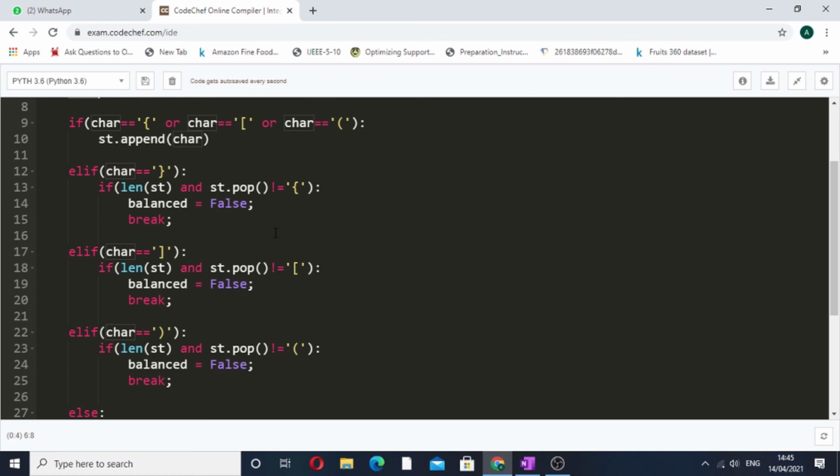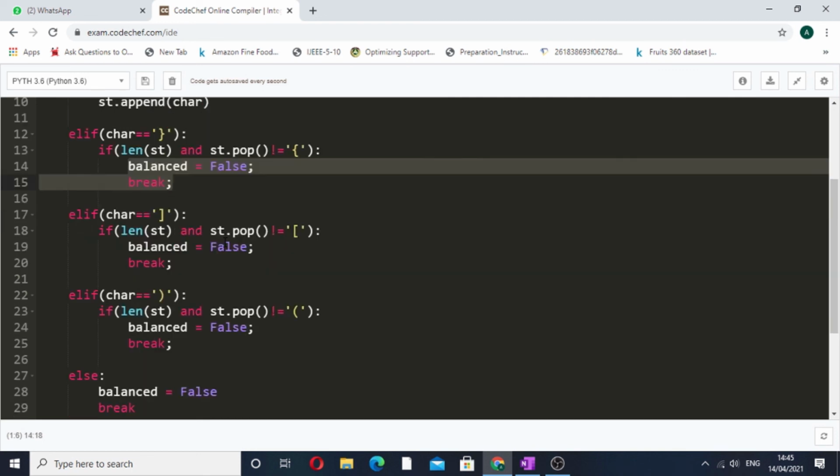Now else if our character is a closing bracket and the length of the stack is greater than 0 and st.pop, that is the top element of the stack, is not equivalent to the opening bracket of the same type, then we simply set balanced equal to false and break. So it is the same code as Java, only the syntax differs. Again we perform these elif conditions for square brackets and similarly for parentheses.